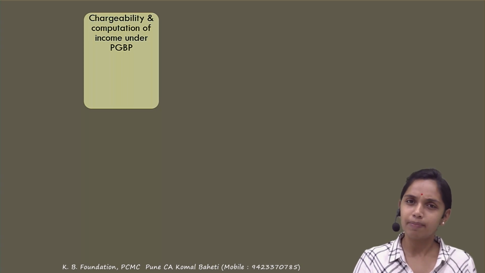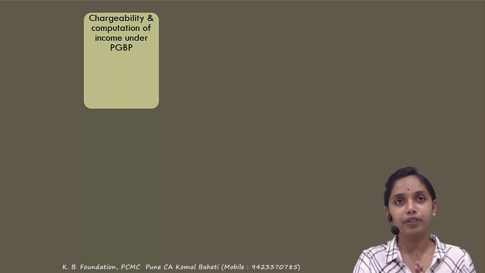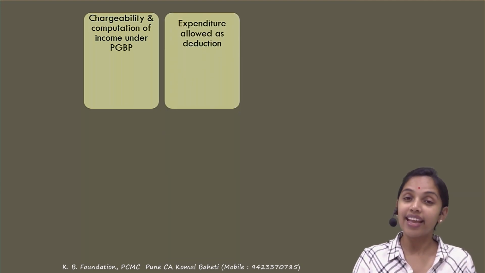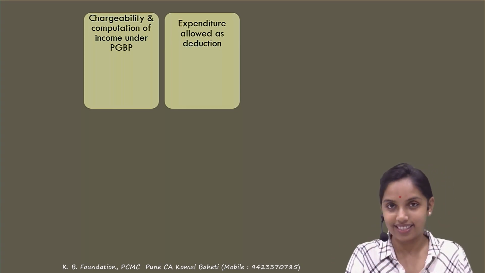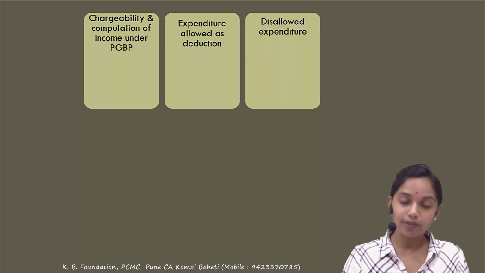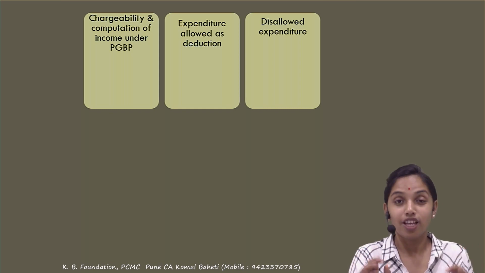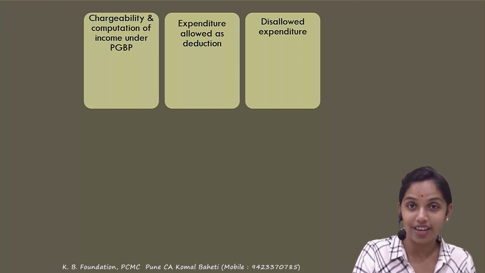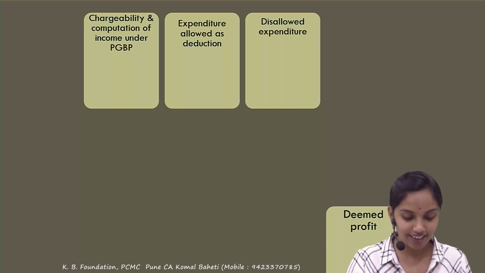What does this talk about? This simply talks about when income is to be taxed under the PGBP, correct, and how to compute the income under the PGBP. The next part is expenditure which is to be allowed under the PGBP. That's from 30 to 37. Next one is expenditure which is not allowed as deduction under the PGBP. So expenses are debited in your books of account but not allowed under the PGBP. There are certain sections under this part.